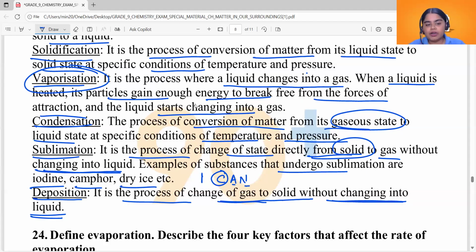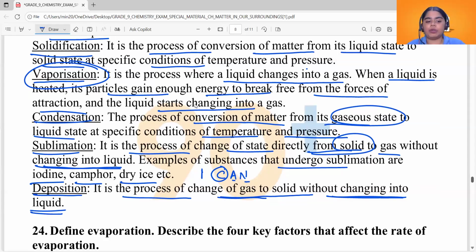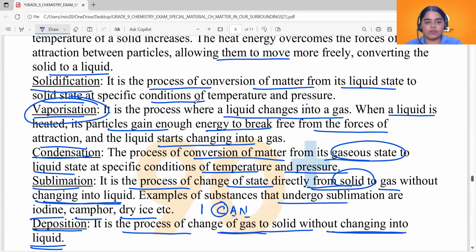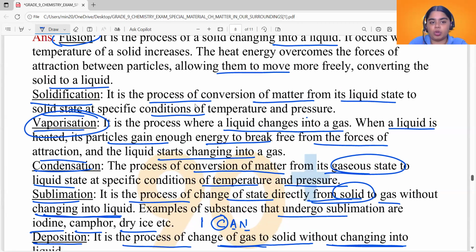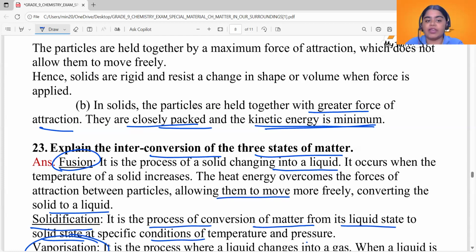All right. Now, see the next question. So, those were the different processes we have. We have 6 processes. And if you are asked generally to answer this kind of question, where you need to explain the interconversion of the 3 states of matter, you will have to write all the 6 processes.